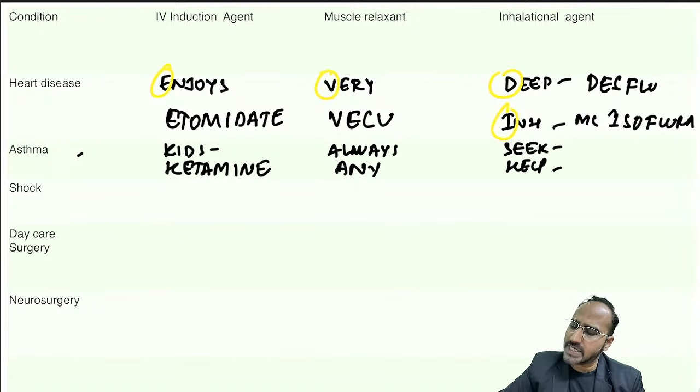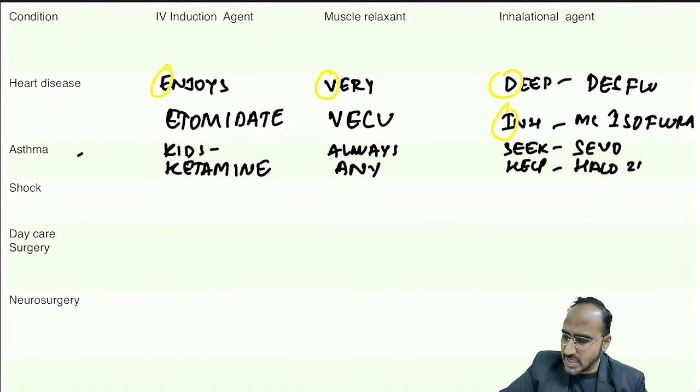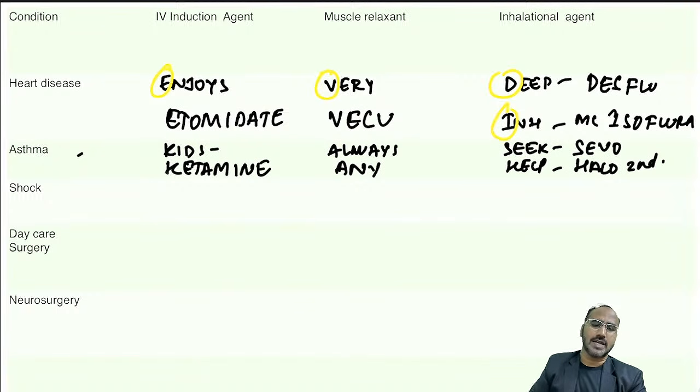Next, inhalational agent, guys. Remember, sevoflurane is the best inhalational agent. Second best inhalational agent is halothane. Okay? As halothane is decreasing the airway resistance, it is regarded as the second best inhalational agent. Okay? It can cause bronchodilation.